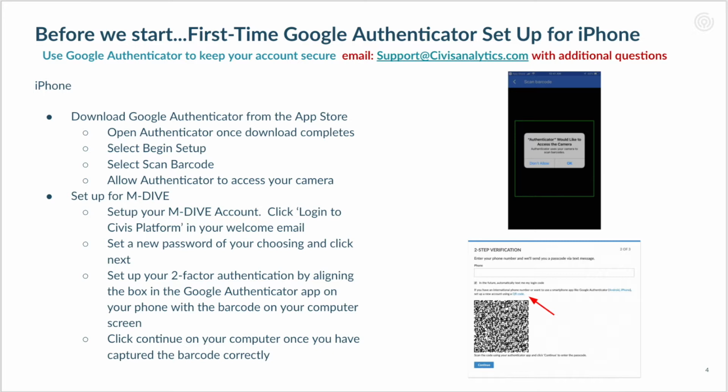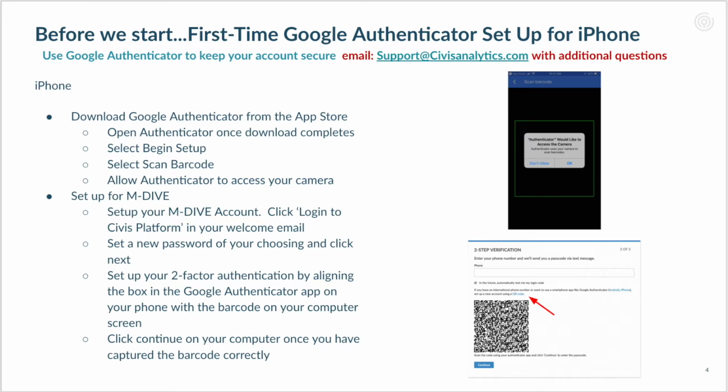Now, on your computer, navigate to the welcome email that you received from Civis Analytics and click Log In to Civis Platform. You should see a link in the email. You'll be prompted to set a new password of your choosing in Civis Platform and then click Next.